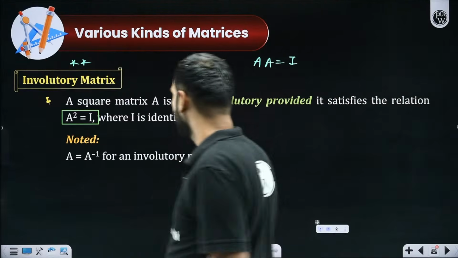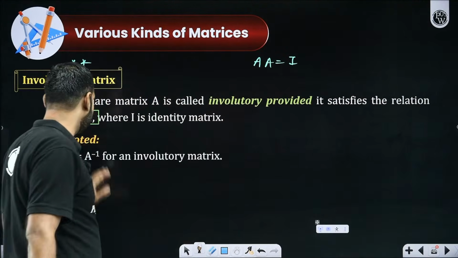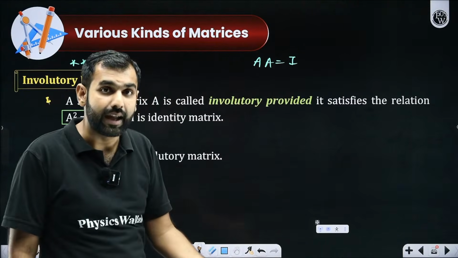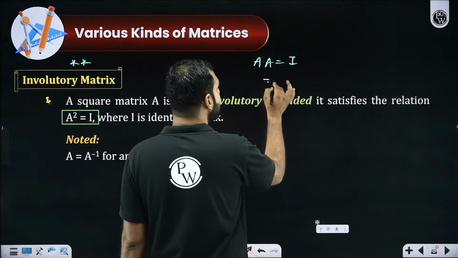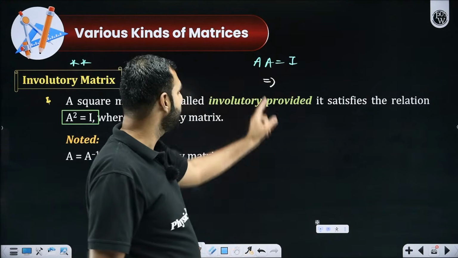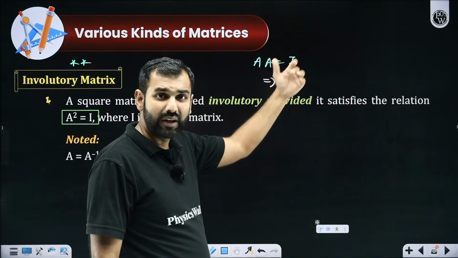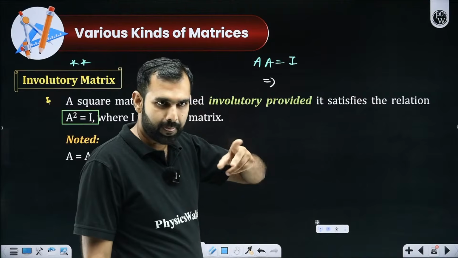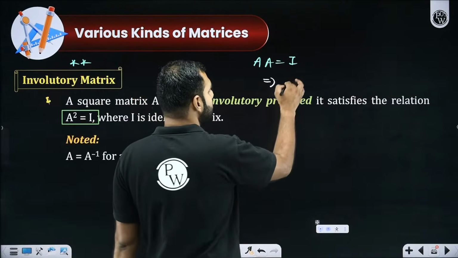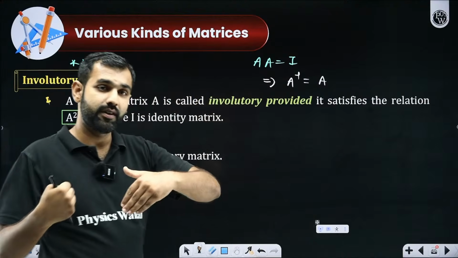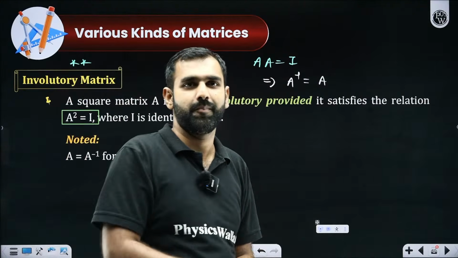Pay attention, everyone. When A is multiplied by itself, A square, we know is I, which means A is multiplied with A, you got I. So the beautiful thing here is that A is the inverse of A. Because what we know is if A is multiplied with a matrix and you get an identity matrix, then you say that that matrix is the inverse of that matrix. Did you get my point? So will I not say that A is luckily the inverse of A? So that matrix is the inverse of itself.